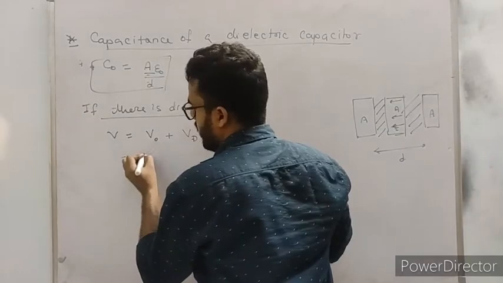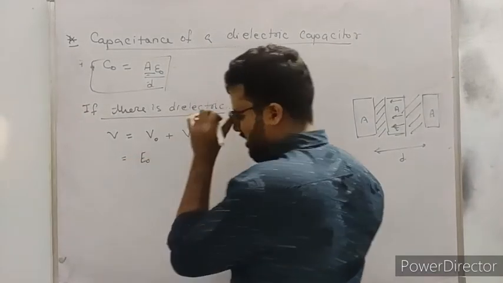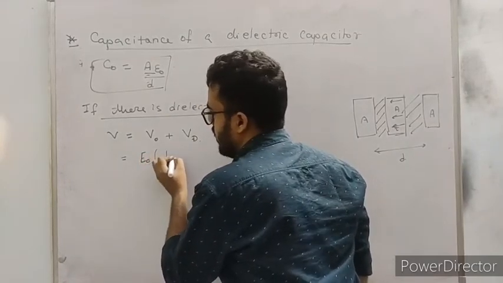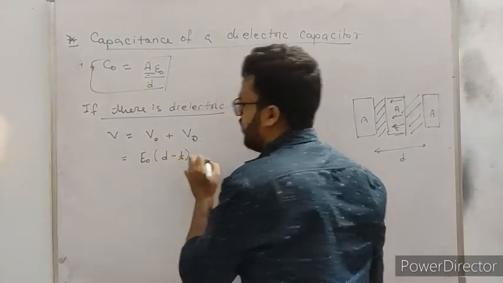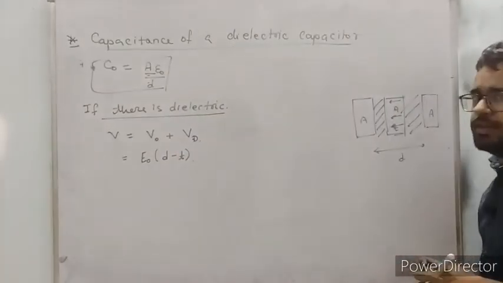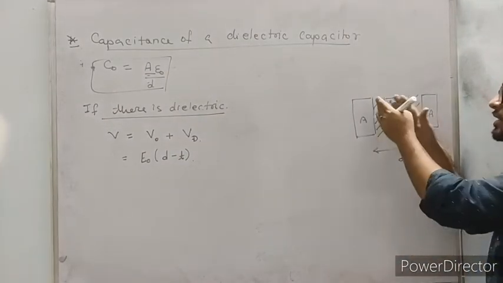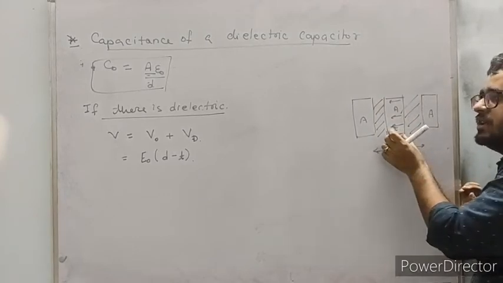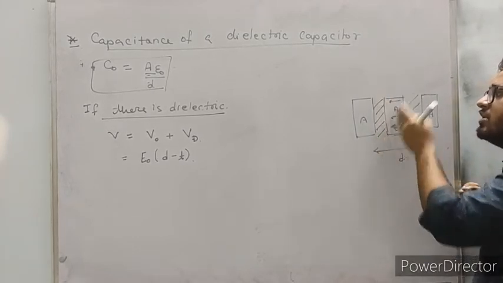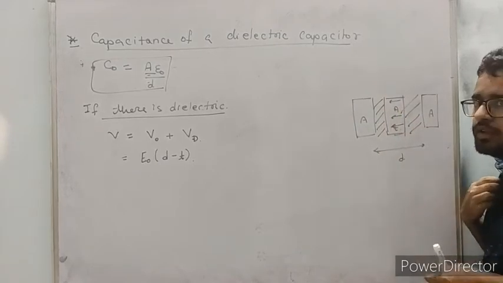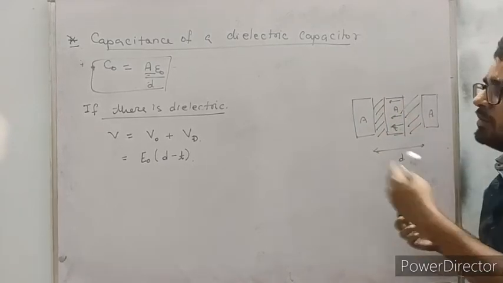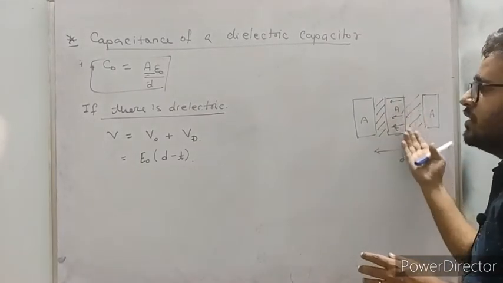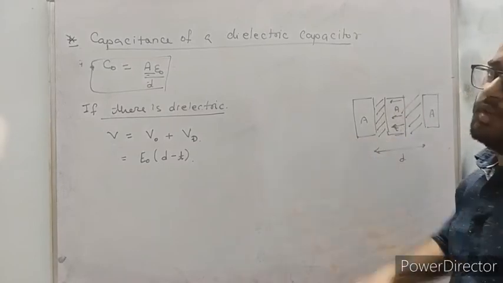If you talk about the space, if there is an external electric field E naught, then V naught will be equal to E naught into (D minus T). What is D minus T? D minus T is the distance of this separation. This total is D, this thickness is T, so how much space will be left? D minus T. So D minus T into E naught will be the value of the potential in this space, V naught.